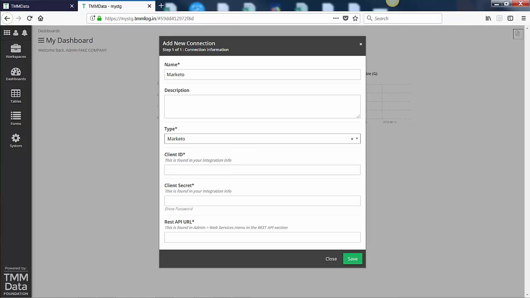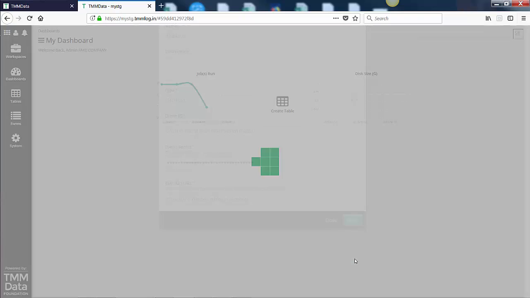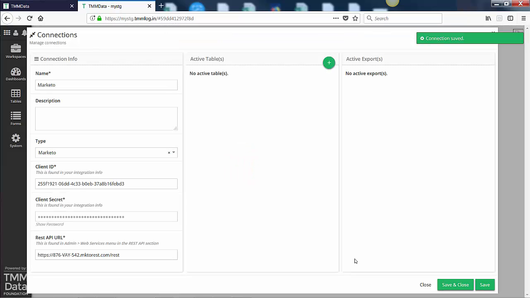We need the client ID. So we copy that, paste it in like so. The secret, like so. And of course, the API URL, copy it, paste in, save. Okay, it says connection has been saved, so we were successful. So we want to save and close.